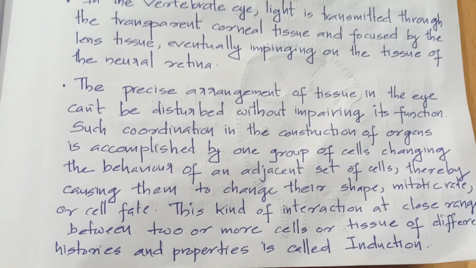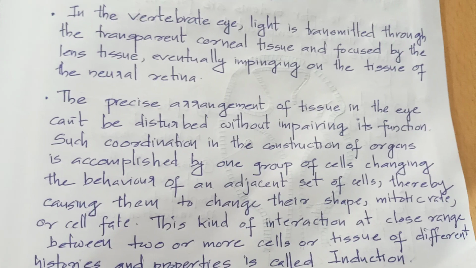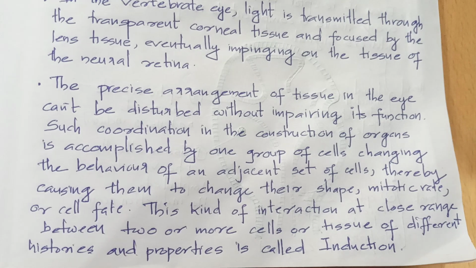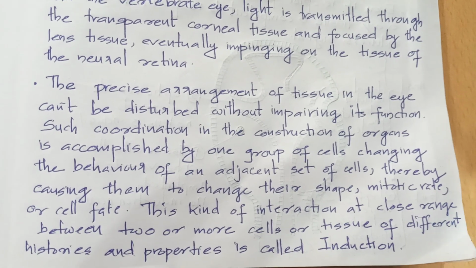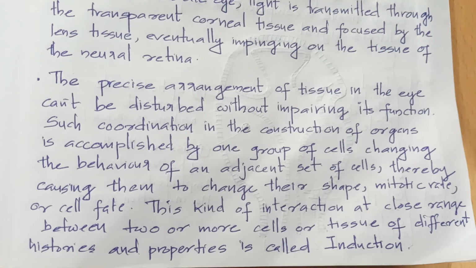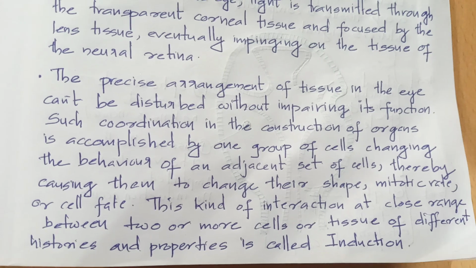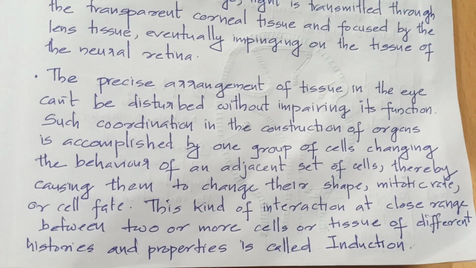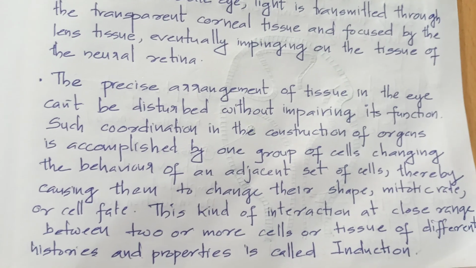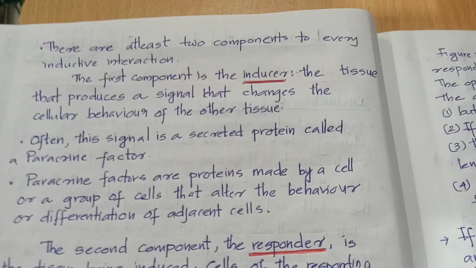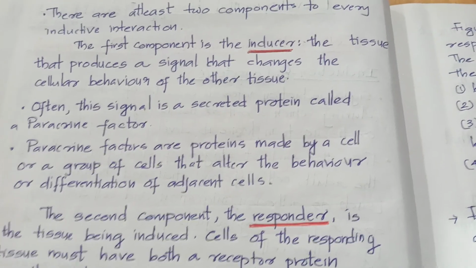Such coordination in the construction of organs is accomplished by one group of cells changing the behavior of an adjacent set of cells, thereby causing them to change their shape, mitotic rate, or cell fate. This kind of interaction at close range between two or more cells or tissues of different histories and properties is called induction. There are at least two components to every inductive interaction.